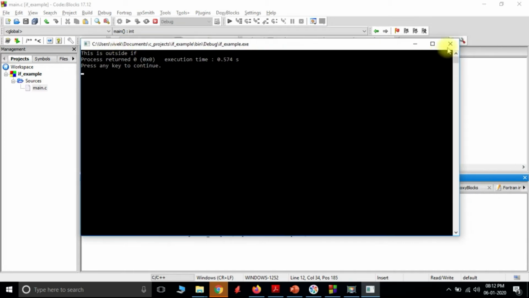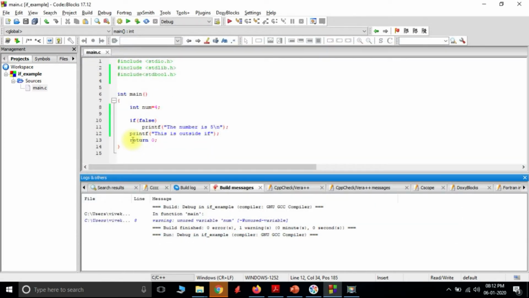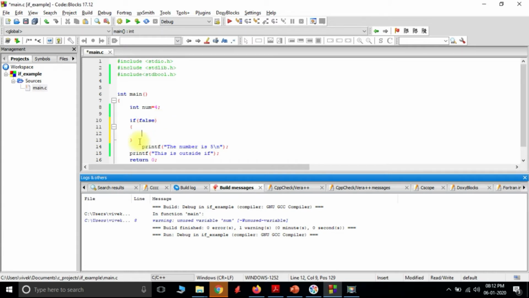So what happens if we want to have more than one statement as a part of the if block? We can add them in curly braces inside here. From this brace to this brace is a block of this if statement. So whatever we write inside the braces will be considered to be a part of that if block. So I can write one more printf statement here.